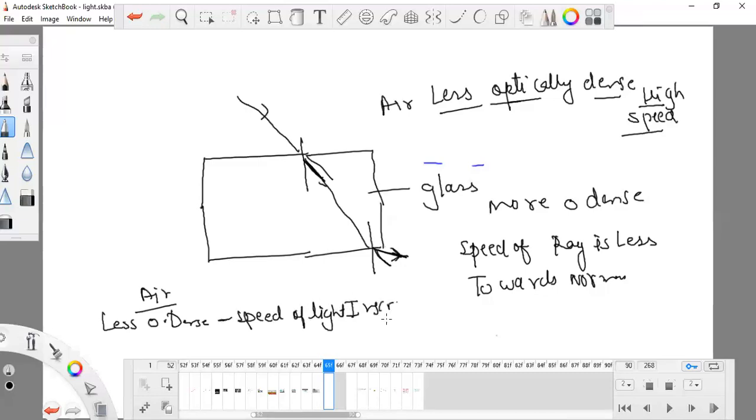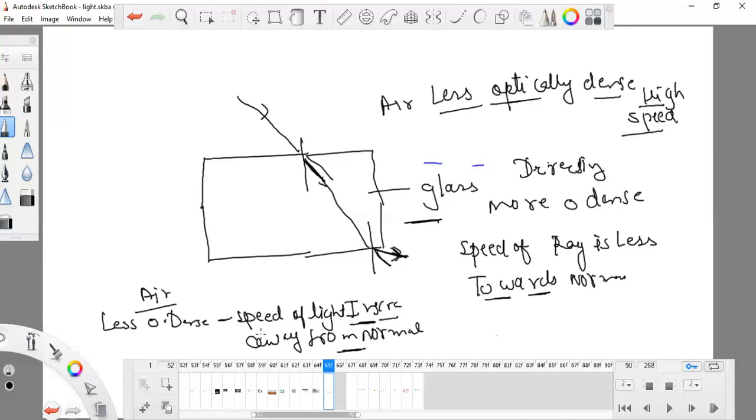And if the speed of light increases, the light will bend away from normal. Here it is towards normal in the case of glass, and it will be away from normal. So in each and every case, when the light ray is moving from one medium to another medium, the speed is changing. If the speed is decreasing, it will move towards normal, and if the speed is increasing, it will move away from normal.